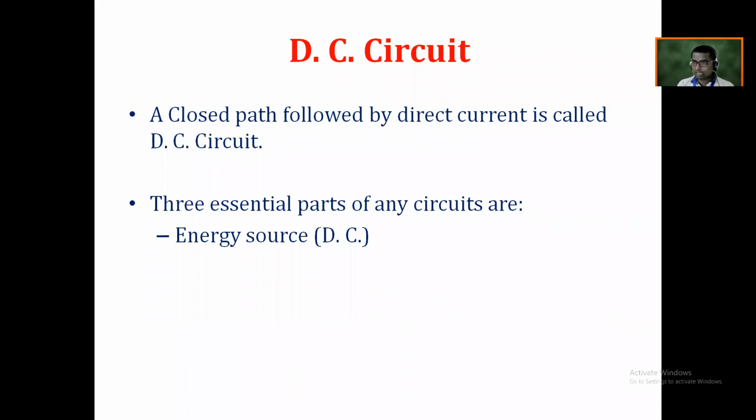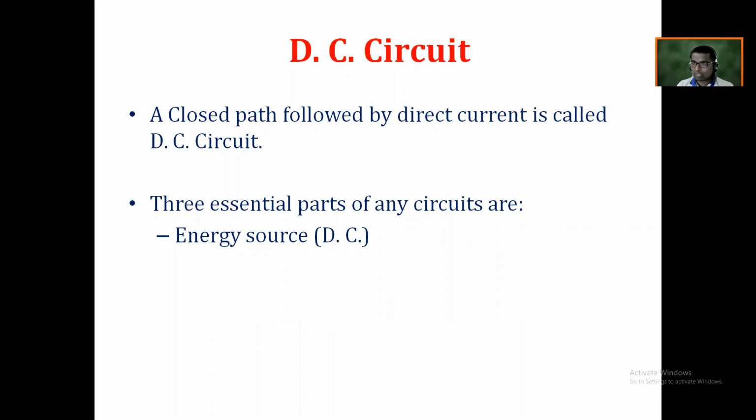When we connect a small bulb, an LED bulb or any kind of small bulb that can be operated on that dry cell, the bulb has two terminals. One is positive, the second is negative. We connect the dry cell's positive to the bulb's positive, and negative to negative terminal. Then the bulb will glow. It means that current is flowing through that bulb.